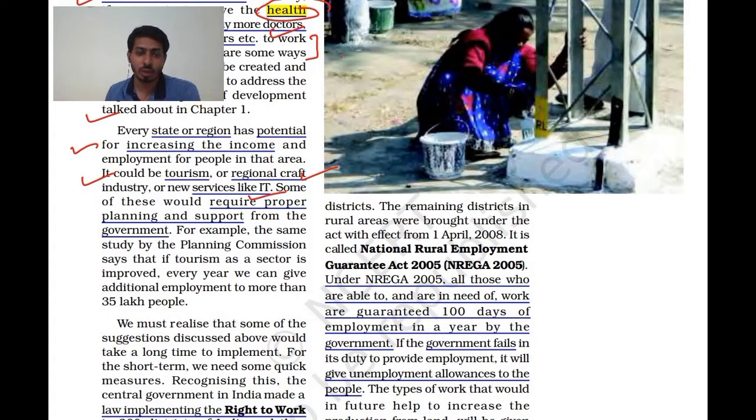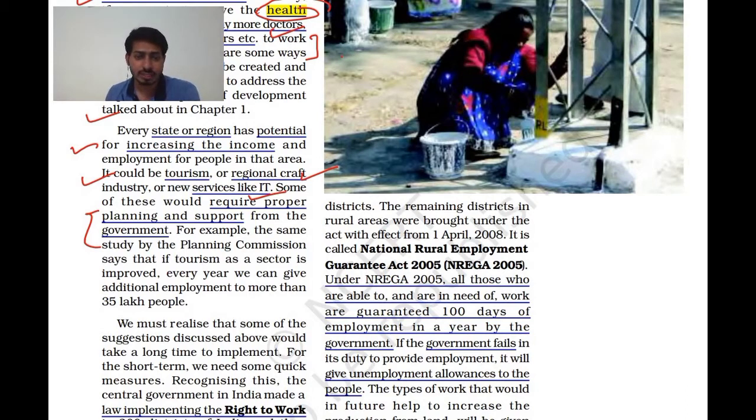Some of these would require proper planning and support from the government. If you want to generate more employment, you will require planning and execution. It should not be just on paper. Proper execution is required.